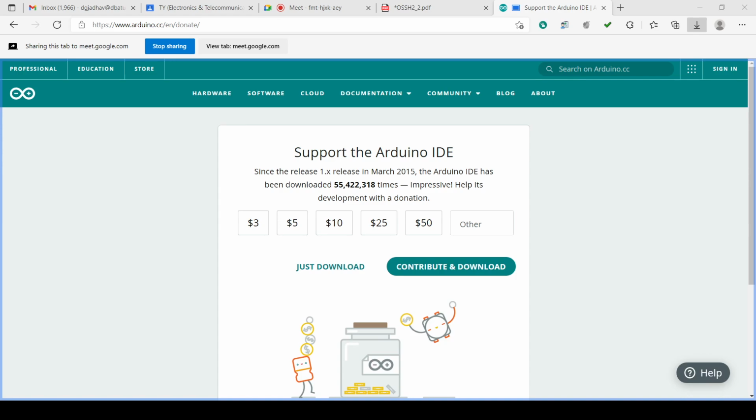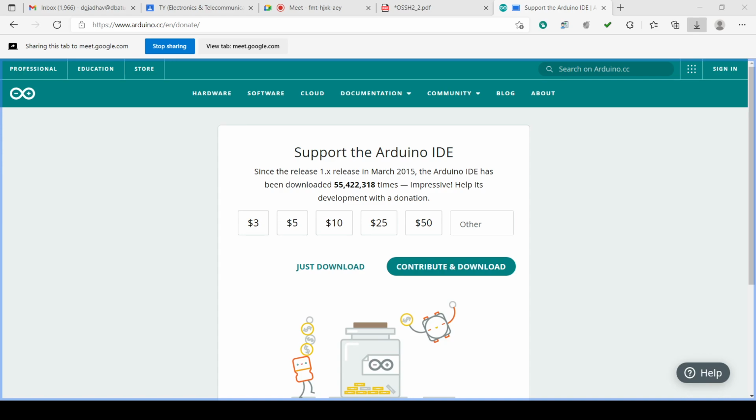One folder is for basic, where all the sketches are, like the Blink sketch. Then the digital examples, analog, communication, control, sensors, display, string, USB examples, starter kit, basic kit, Arduino ISP. I will not go into those details.